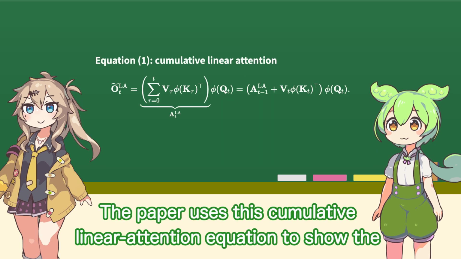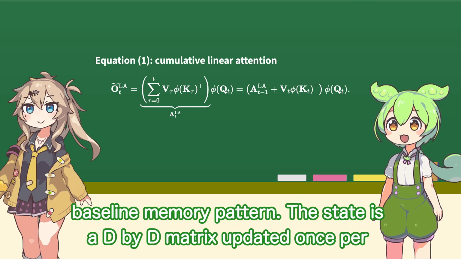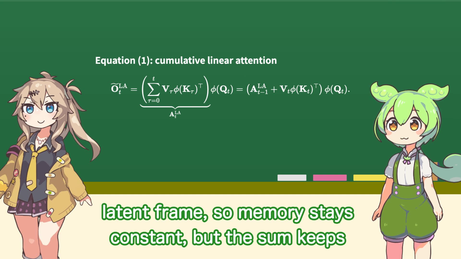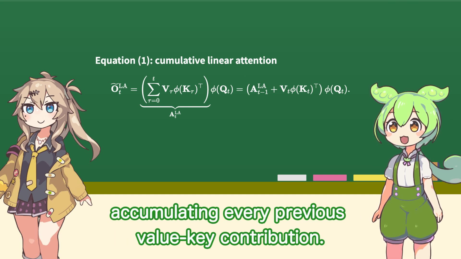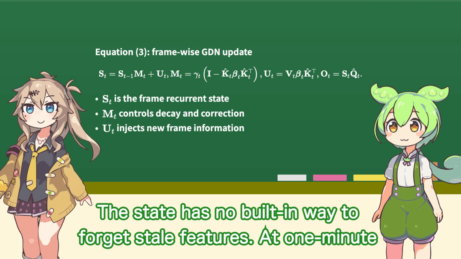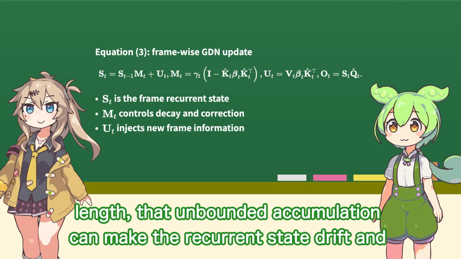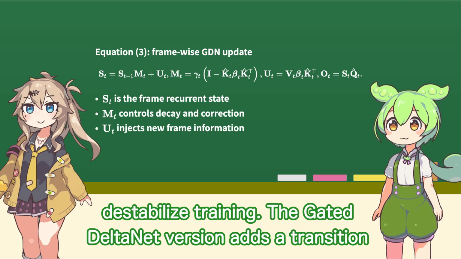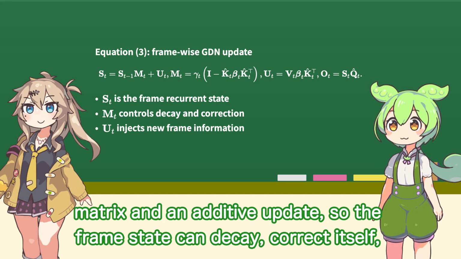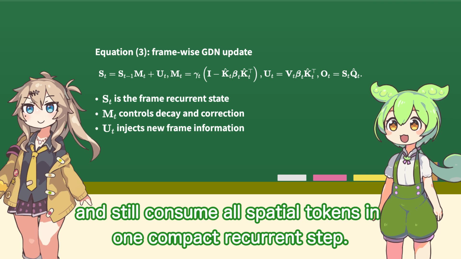The paper uses this cumulative linear attention equation to show the baseline memory pattern. The state is a D by D matrix updated once per latent frame, so memory stays constant, but the sum keeps accumulating every previous value's contribution. Where does the drift come from in that equation? The state has no built-in way to forget stale features. At 1-minute length, that unbounded accumulation can make the recurrent state drift and destabilize training. The gated delta-net version adds a transition matrix and an additive update, so the frame state can decay, correct itself, and still consume all spatial tokens in one compact recurrence step.